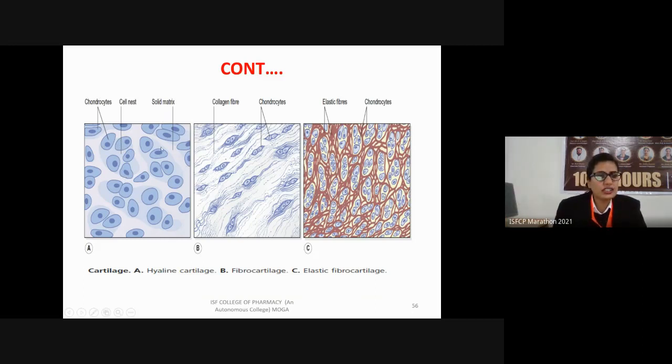The cells of the hyaline cartilage are known as chondrocytes. In every case the cells will be known as chondrocytes, but the fibers will be different. Like in case of the fibrocartilage, collagen fibers can be seen, and in case of the elastic cartilage, the elastic fibers are seen.